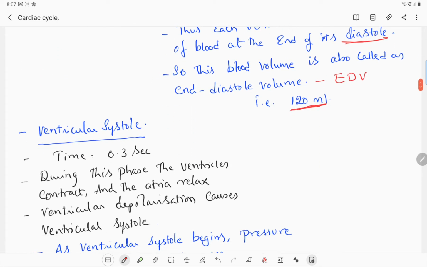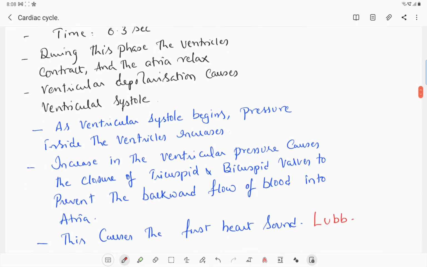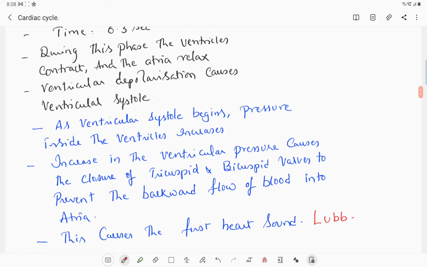The next one, let us go to ventricular systole. Time taken for ventricular systole is 0.3 seconds. During this phase, the ventricles contract and the atria relax. Ventricular depolarization causes ventricular systole. Depolarization means the change in polarity. As ventricular systole begins, pressure inside the ventricles increases.